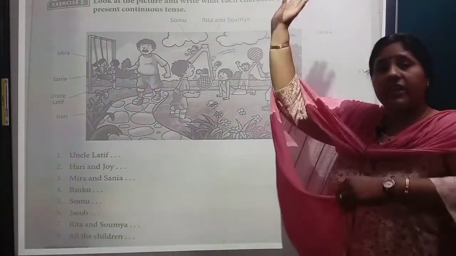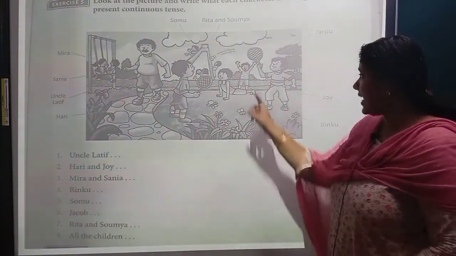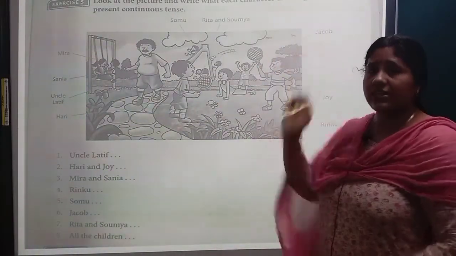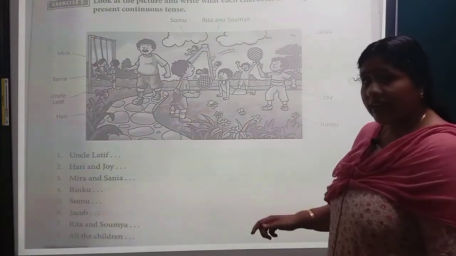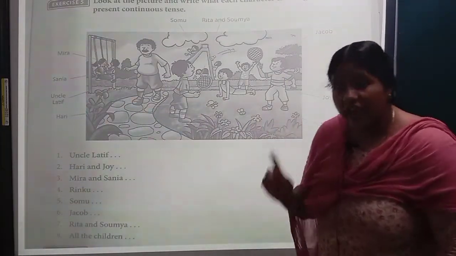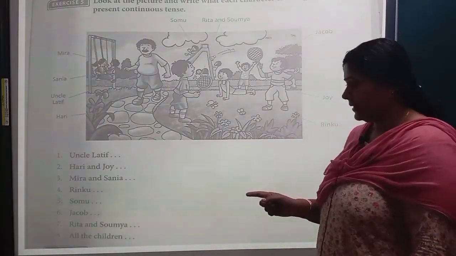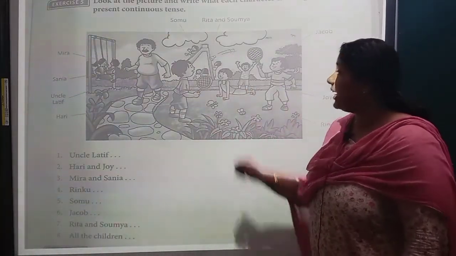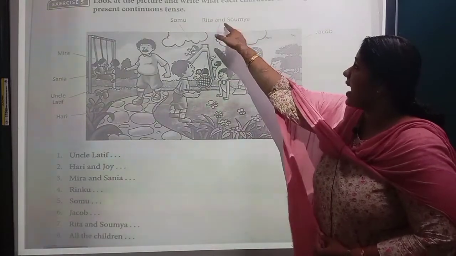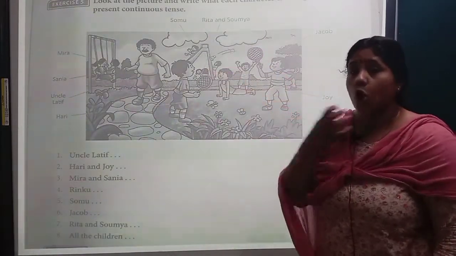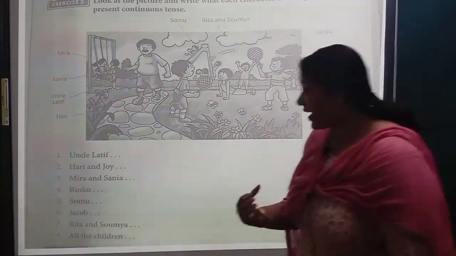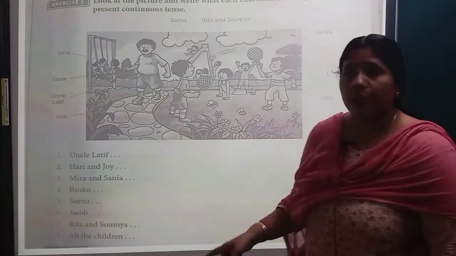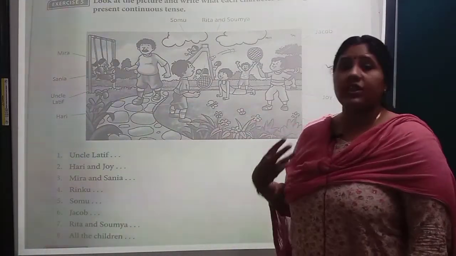Where is Jacob? Here. Jacob is here. He is waving his hands. Isn't it? His hands are up. So, he is waving his hands. So, what will you write? Jacob is waving his hands. Next, Rita and Soumya. Where are they? Here they are. They are talking to each other. So, how will you write? Rita and Soumya are talking to each other.